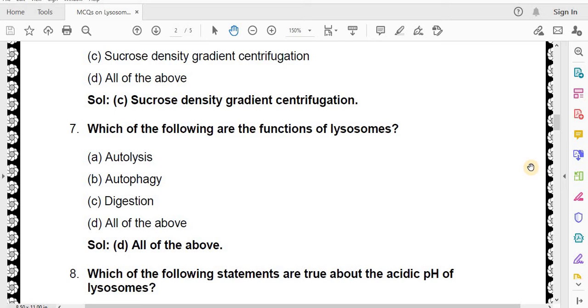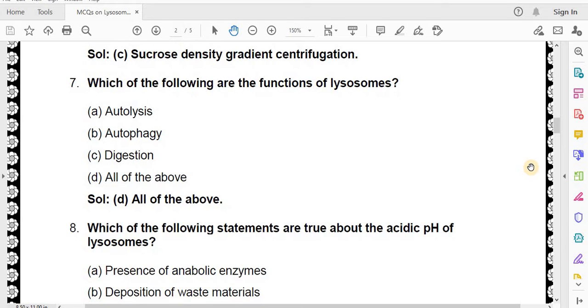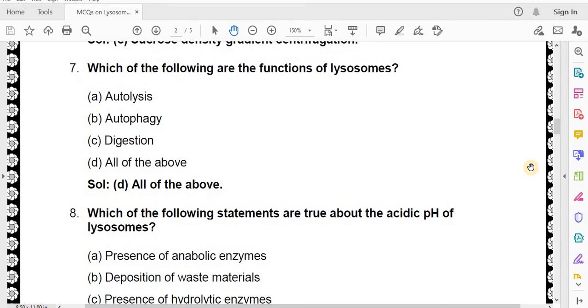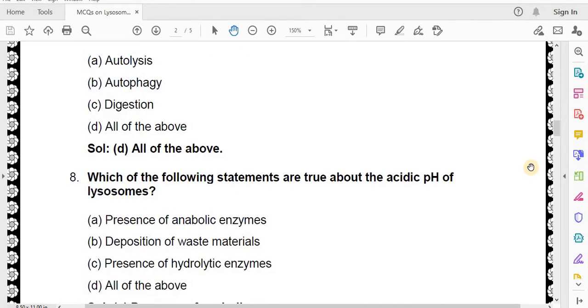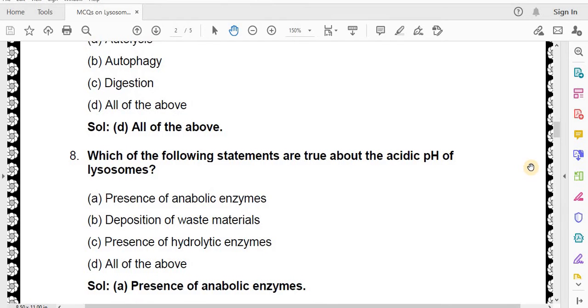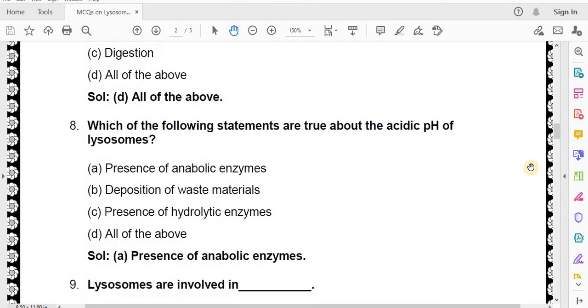Which of the following statements are true about the acidic pH of lysosomes? Presence of anabolic enzymes, deposition of waste materials, presence of hydrolytic enzymes, all of the above. Correct answer is presence of anabolic enzymes.